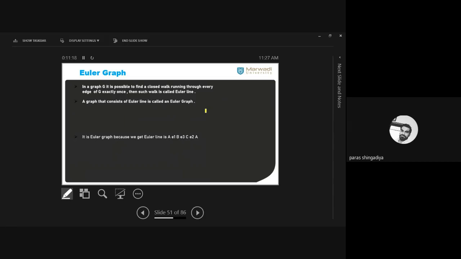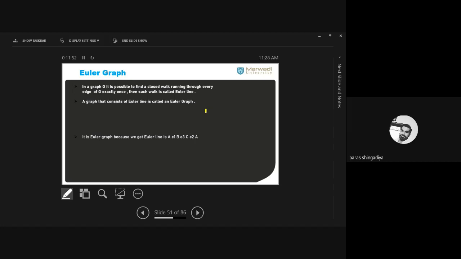And that we discussed in the first problem of graph theory, the Königsberg bridge problem. Let us first discuss it here and then we'll again check the Königsberg bridge problem. So what is an Euler graph? When do we say a graph is Euler or not? If for the graph G it is possible to find a closed walk running through every edge of G exactly once.